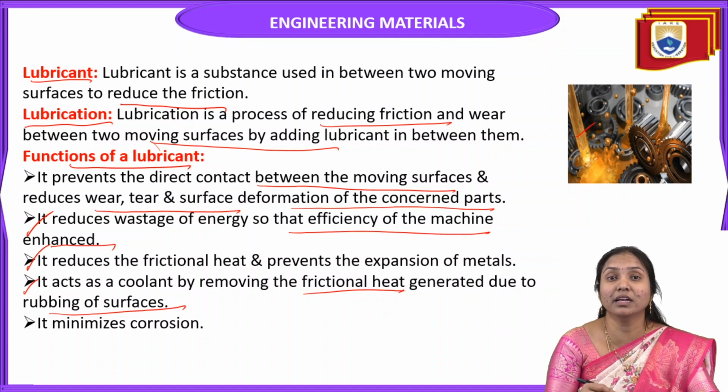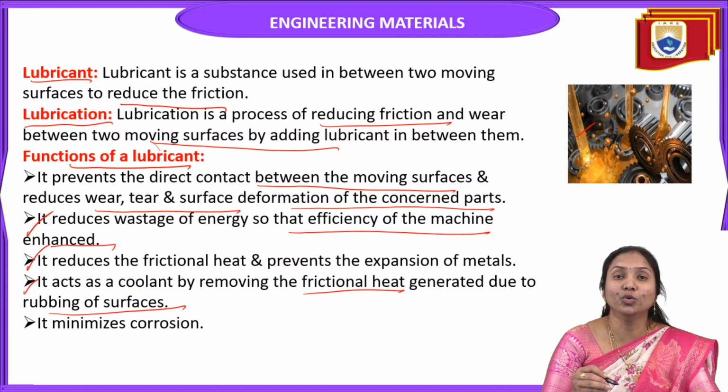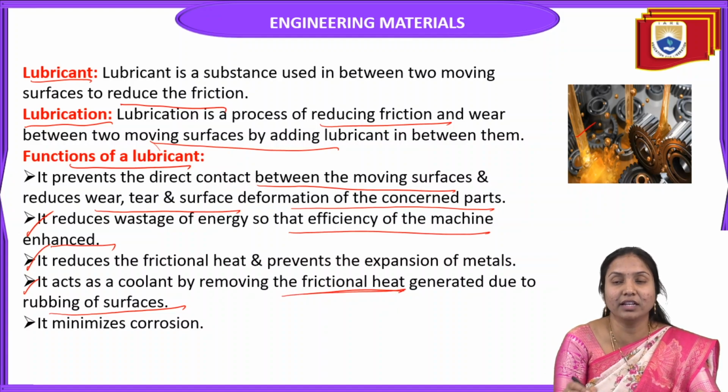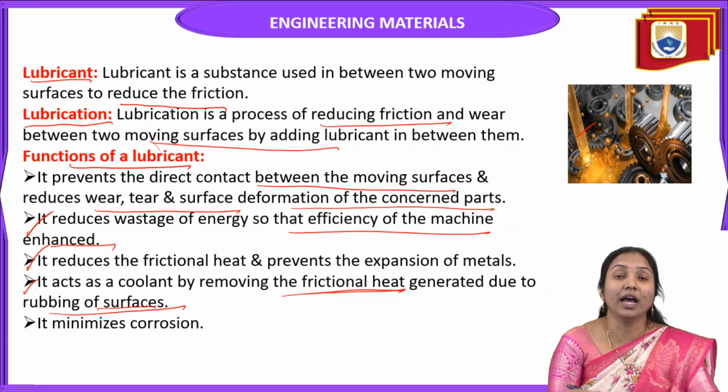And it minimizes corrosion. These are the main functions of lubricant.